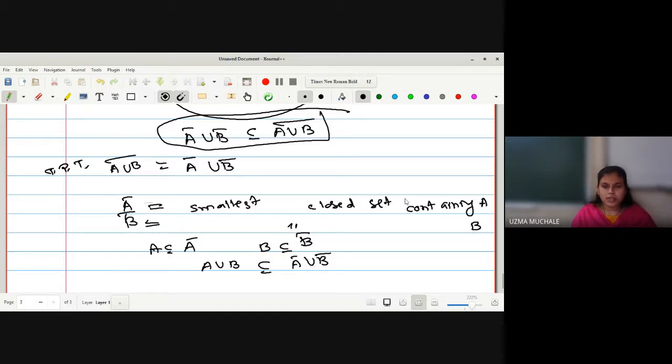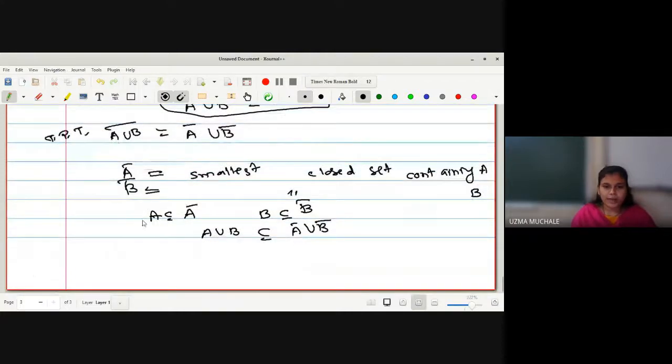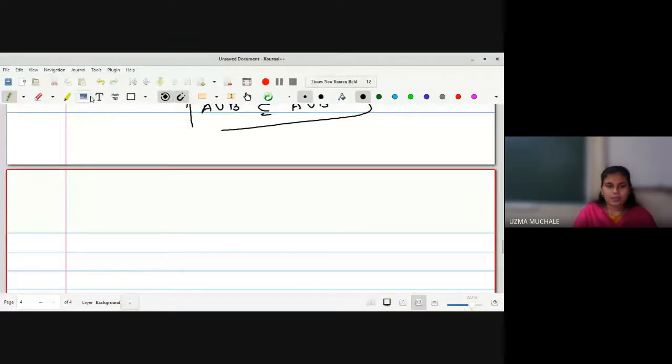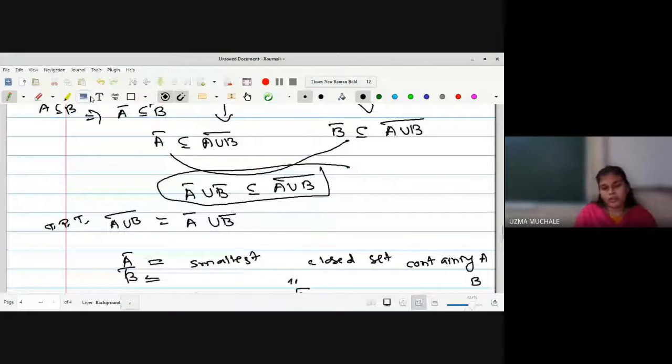A bar is the smallest closed set containing A, the smallest closed set which contains A. So I can write A is contained in A bar. B bar is the smallest closed set containing B. So B bar contains B. So from these two, I have written A is contained in A bar, B is contained in B bar. So if they are in A bar and B bar, I can write A union B is contained in A bar union B bar. Right? Yes, ma'am. If you are having any type of doubt, you can ask me at any step. It is somewhat confusing because we have to make use of the smallest one.